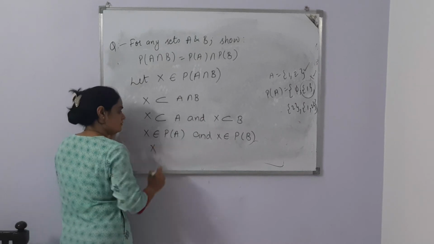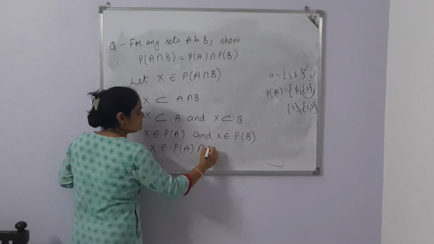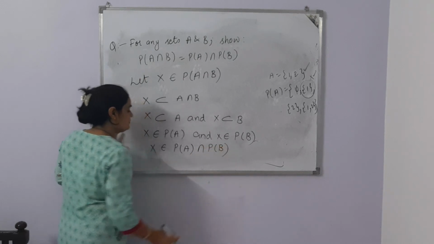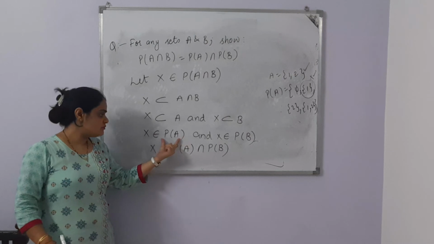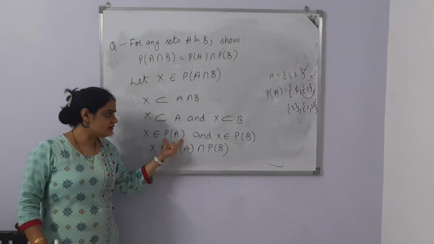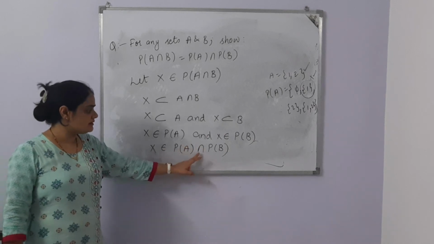And the intersection of, that means X is the set which belongs to power set of A and which belongs to power set of B. And the symbol is there, that means intersection.